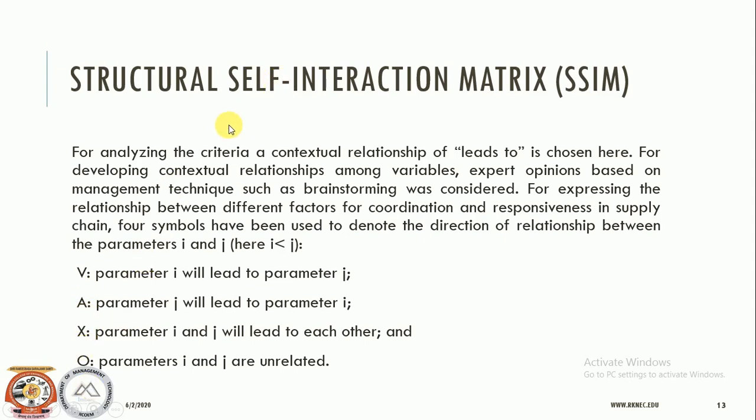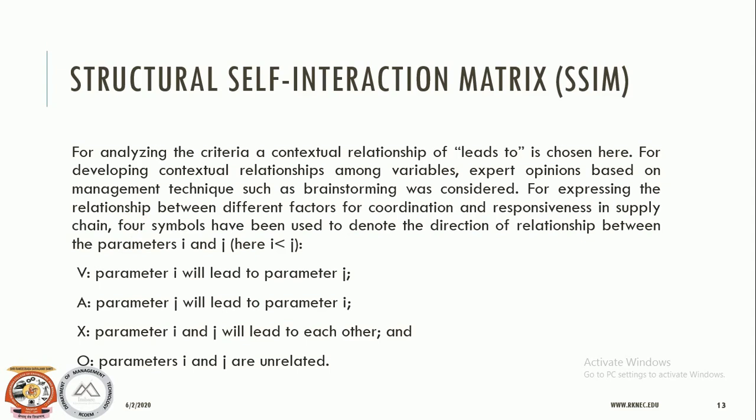So how or why are we going to develop the structural self interaction matrix? It is for analyzing the criteria. A contextual relationship of "leads to" is chosen here for developing the contextual relationship among variables. Expert opinions based on management techniques such as brainstorming will be considered while forming the contextual relationship for expressing the relationship between different factors for coordination and responsiveness in supply chain. Means this is with respect to the supply chain. We have taken an example of supply chain, that is why the word is appearing here.